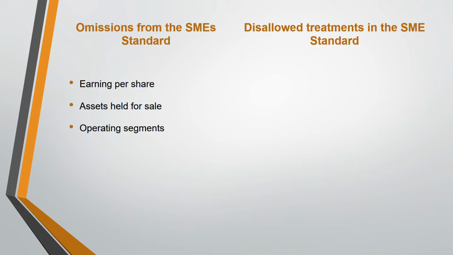Operating segments are also operated by very big organizations, not SMEs. So that's why IFRS 8 is excluded. And interim reporting is also done by very big organizations, the listed entities, very big in size, very complex, with so many activities. SMEs usually don't have to do it. SMEs can normally report in the normal reporting period. So IAS 33, IFRS 5, IFRS 8, and IAS 34, these four are omitted.